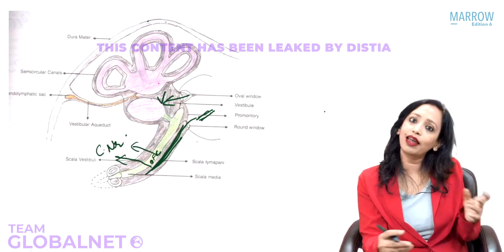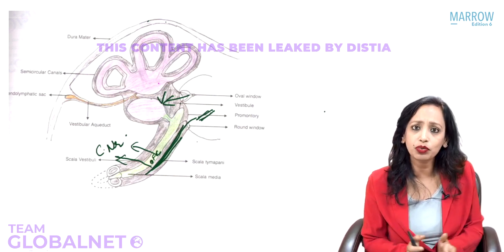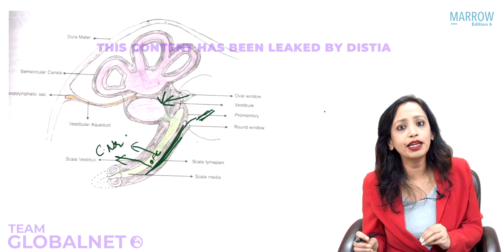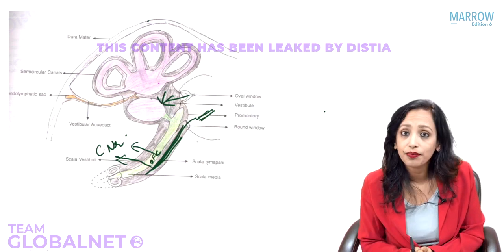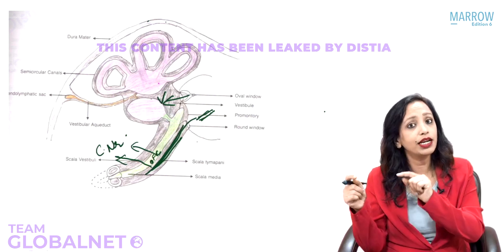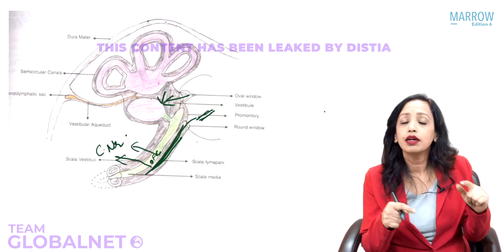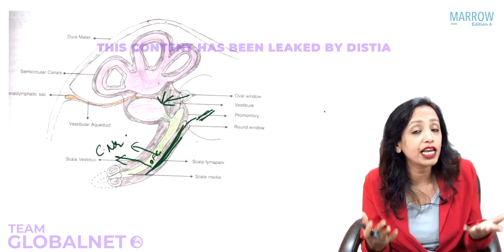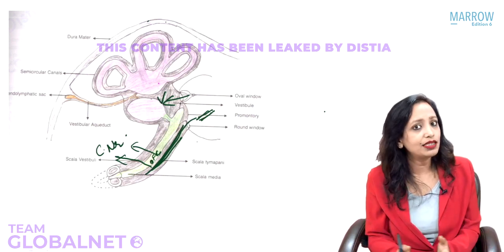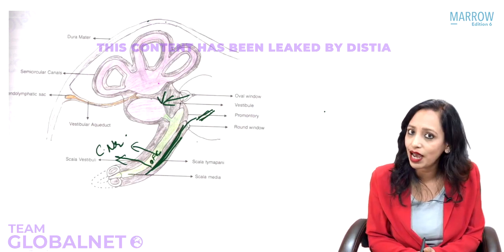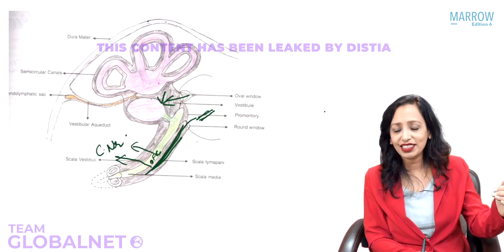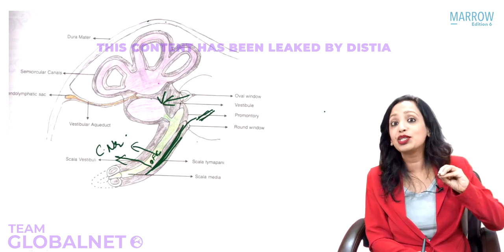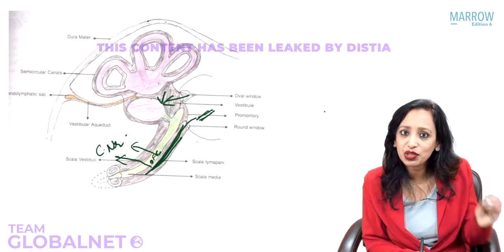So now the next year again they change the question. What was the question? The electrodes of cochlear implant replace what? Yes, first they asked it is introduced into the inner ear through what? Next they asked where it is placed in the inner ear. Now they ask what they replace. Yes, they replace the organ of Corti. And again next year the question changed, and that was what do they stimulate?